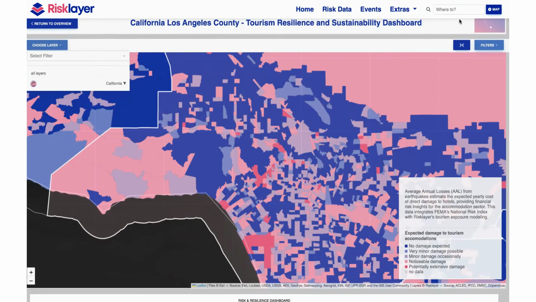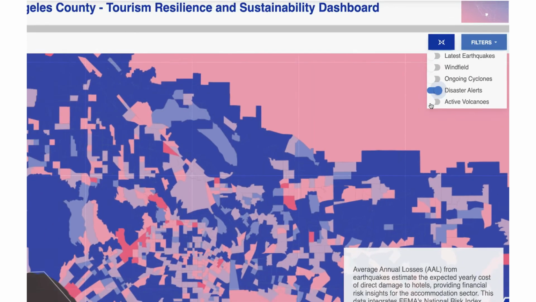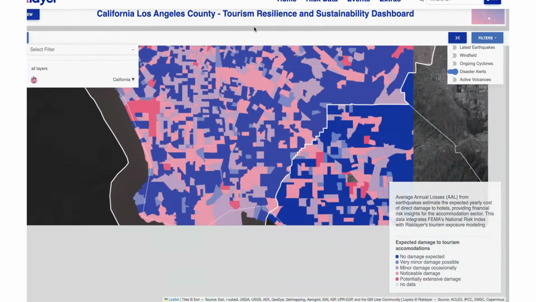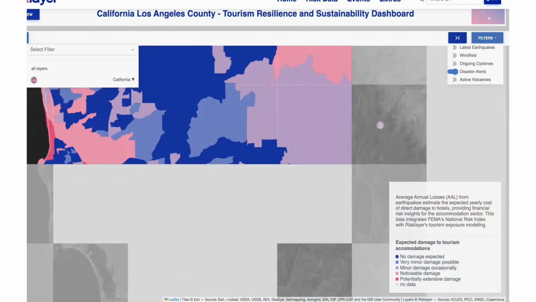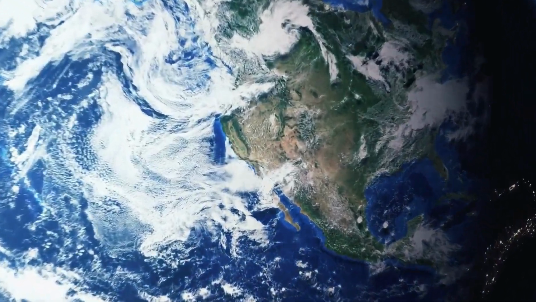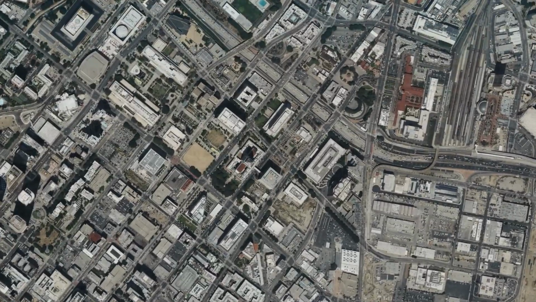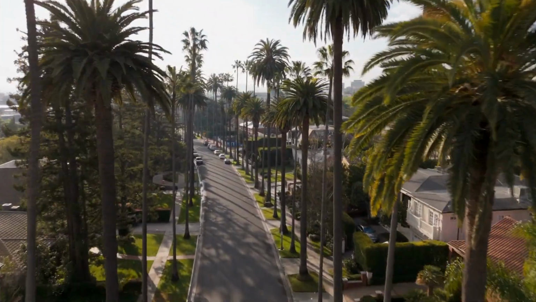Beyond predictive risk models and future climate projections, the dashboard also connects to real-time disaster alerts. Through API integrations with CAL FIRE, USGS, and other agencies, users can receive live updates on wildfires, earthquakes, and other hazards, ensuring that tourism businesses and policymakers have access to the latest risk information. We hope this walkthrough has given you a clear understanding of how to use the dashboard, who it serves, and how it can support data-driven decision-making for resilience and sustainability in California's tourism sector.